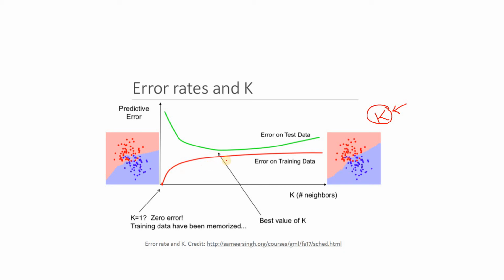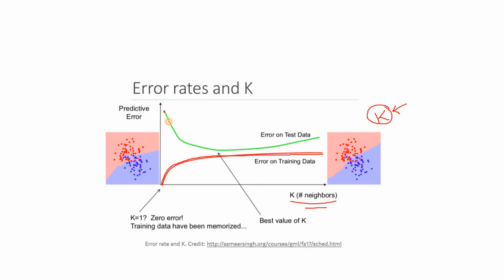This red one is the training error we are considering. Now if you are increasing the k value, we have seen that there is a probability that the training data point, due to majority voting, may be classified to some other class. Misclassification may come. So as a result, training error is increasing. And for test, this green one is the error graph, predicted error on the y-axis, and on the x-axis the k value, that is the number of neighbors to be considered while classification or regression.